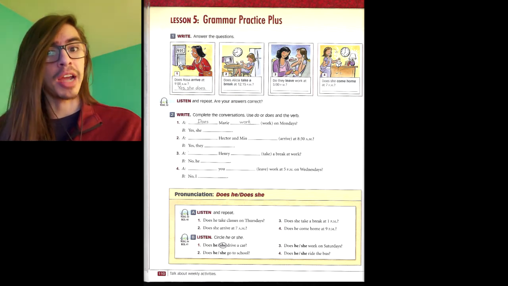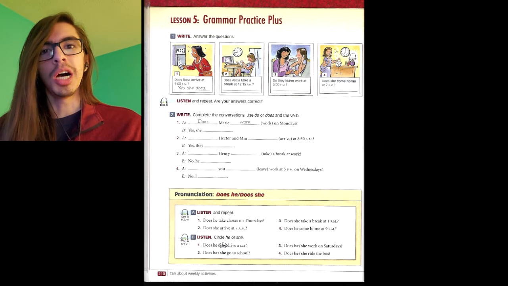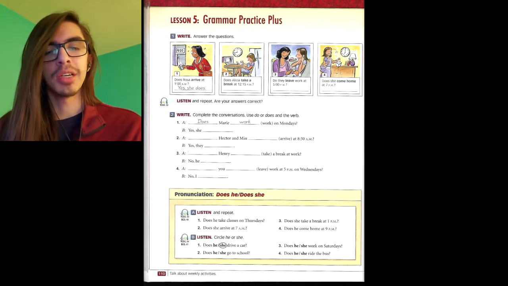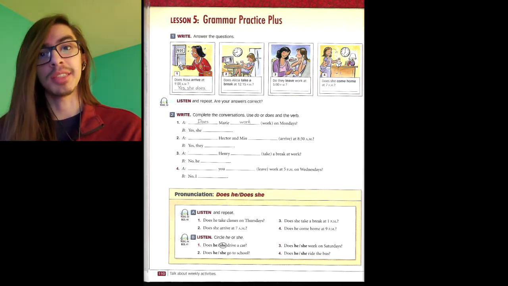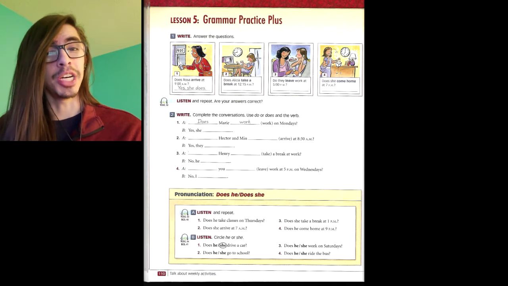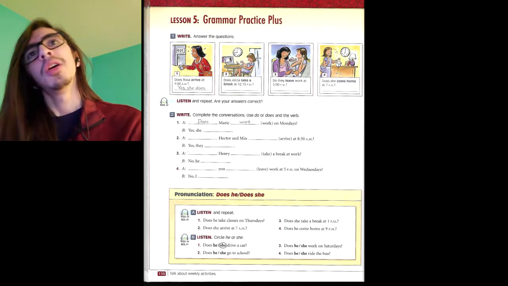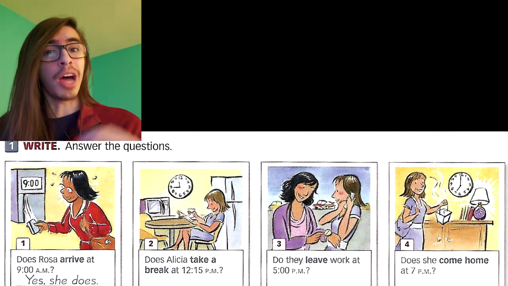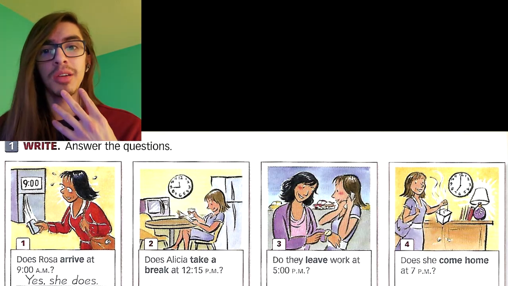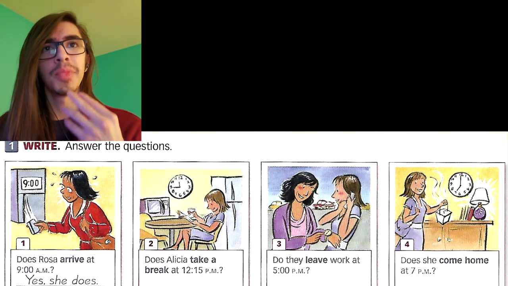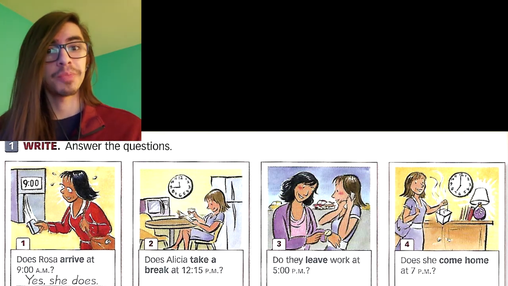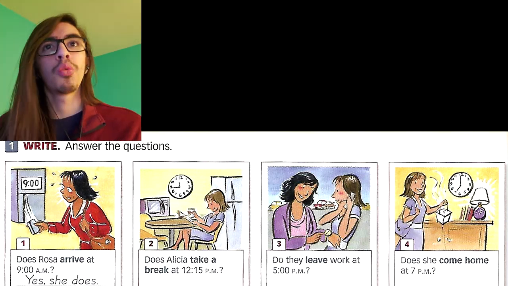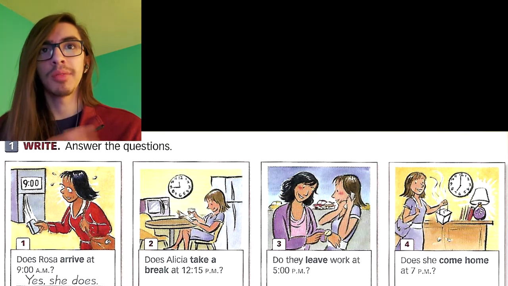Now that we've had some extra practice or review with the lessons, let's have extra practice with the daily routines and the stuff that we have learned in the previous lessons, specifically when it comes to does or do. So for exercise 1, I'm going to read out the questions so you can hear me say the sentences or the questions correctly. And I want you to, on a separate sheet of paper, en otro papel, write out the answers. Okay? So, in exercise 1, box 1, does Rosa arrive at 9 a.m.?